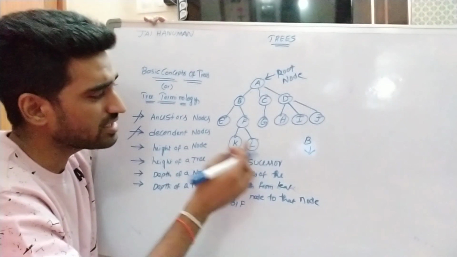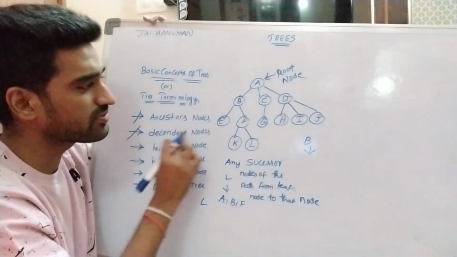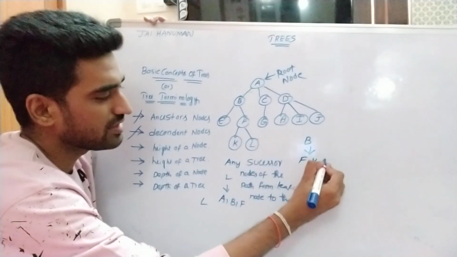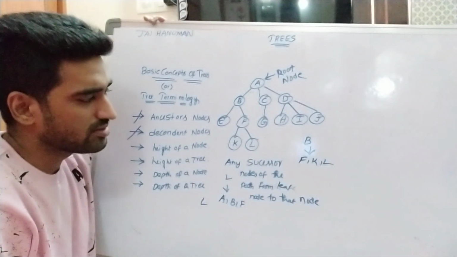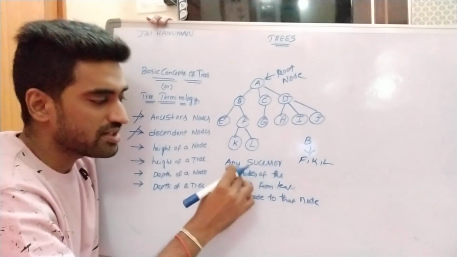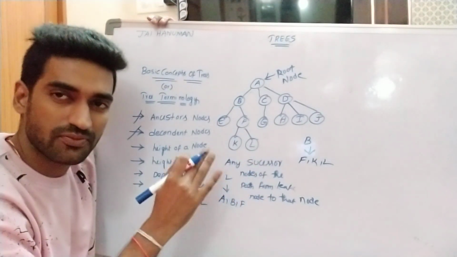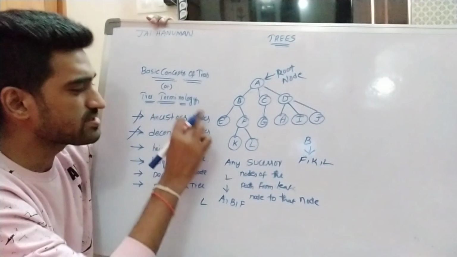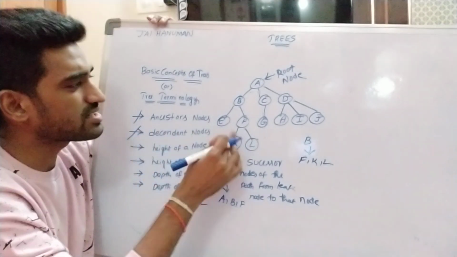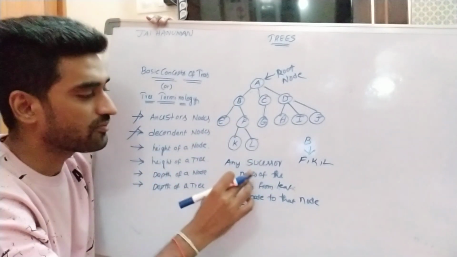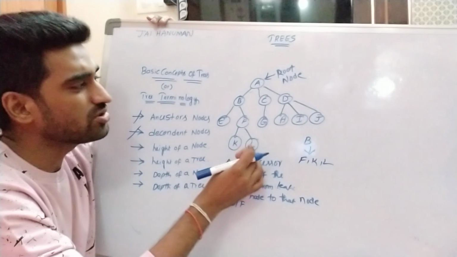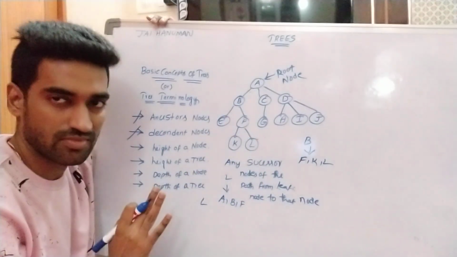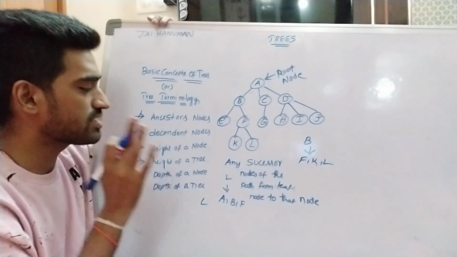So the descendant nodes for node B are F, K, L. Any predecessor nodes of the path from root node to that node is called ancestor nodes. Any successor nodes of the path from leaf node to that node is called descendant nodes. So this is about ancestor nodes and descendant nodes.